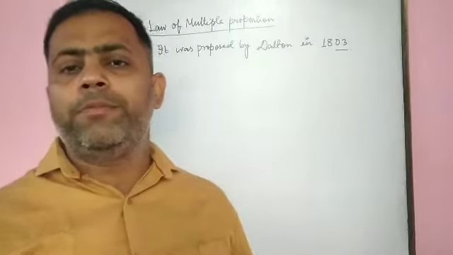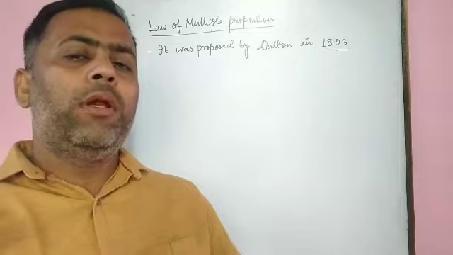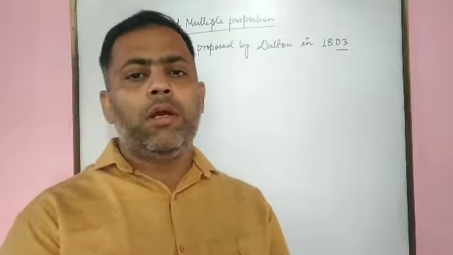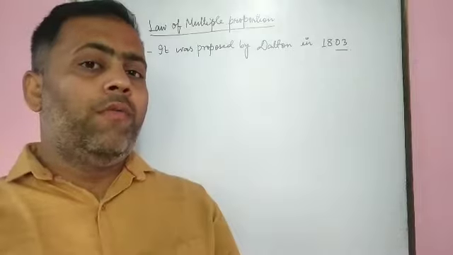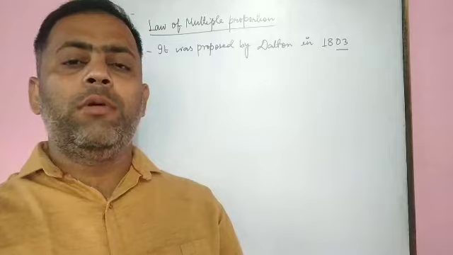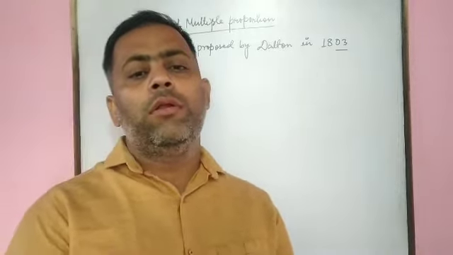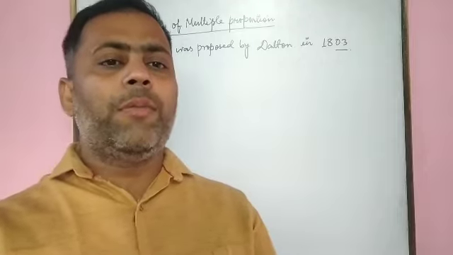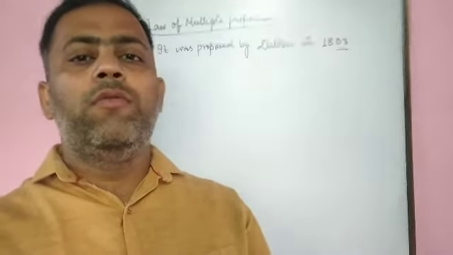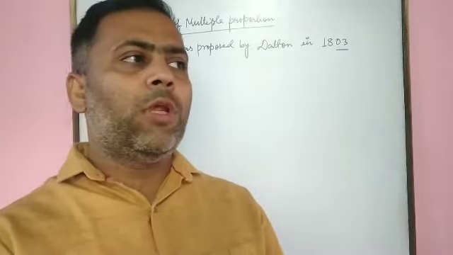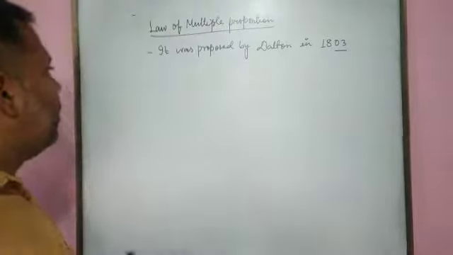This law says that when two elements combine to give more than one compound, then the masses of one element that will combine with the mass of another element will vary in whole number ratio. Let us see.